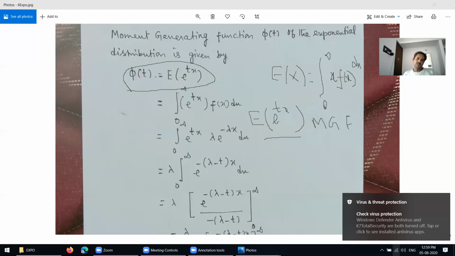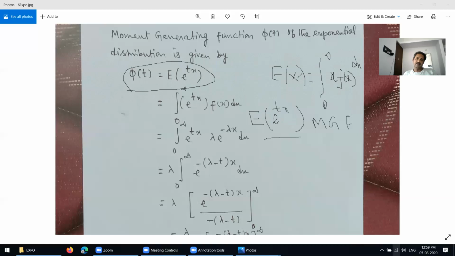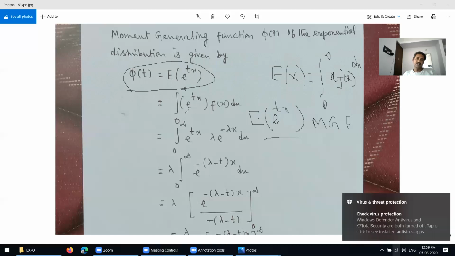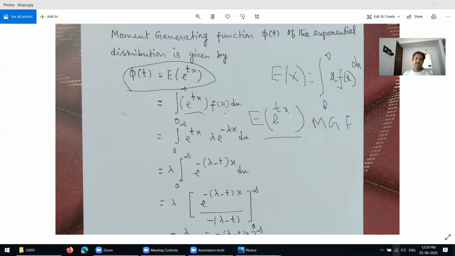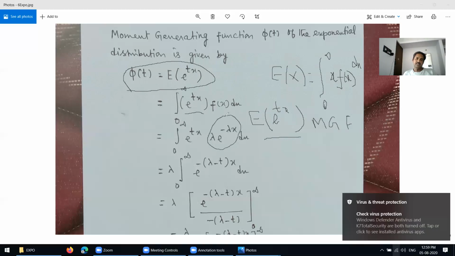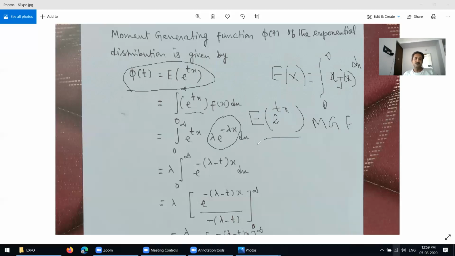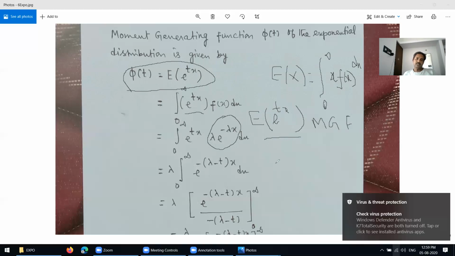Now we have to substitute the values here. Instead of x we have to use e power tx. So you write the expectation of e power tx equal to the integral of e power tx into f of x. You know what f of x is for the exponential distribution: f of x is lambda into e power minus lambda x into dx. So now you combine this.